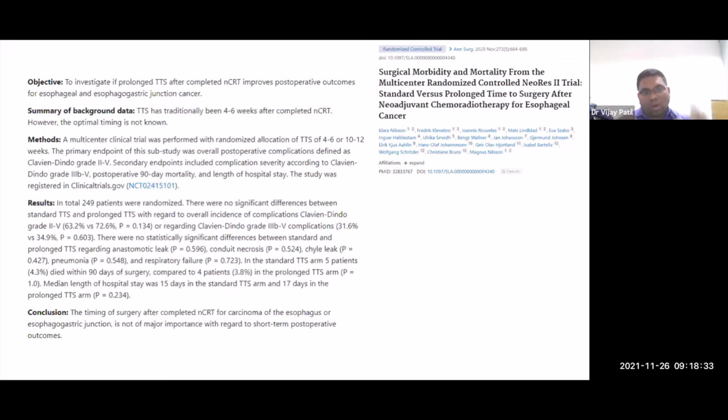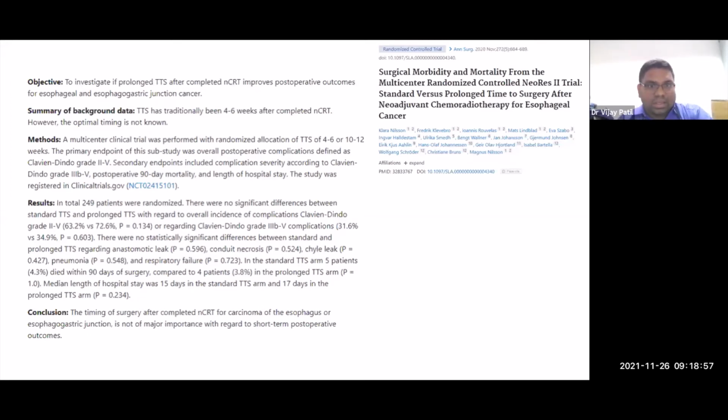And when they looked at the complications, even if you delay the duration, the initial outcome seems to be similar, and there are not many differences in anastomotic leak, necrosis, chyle leak, pneumonias.